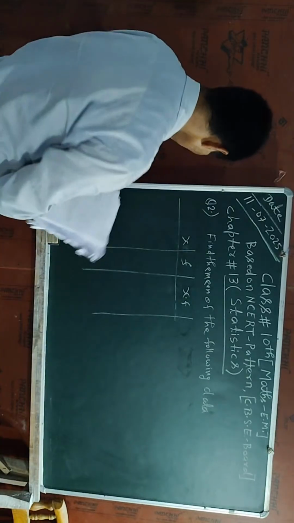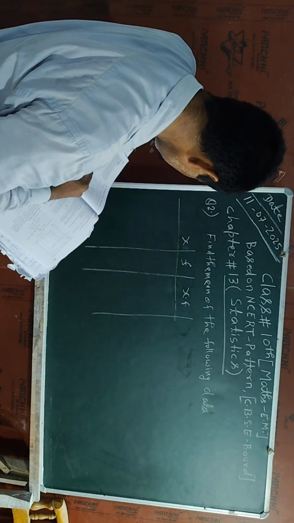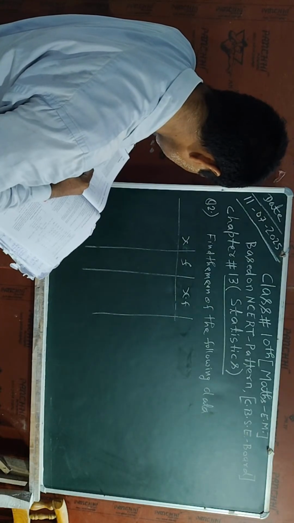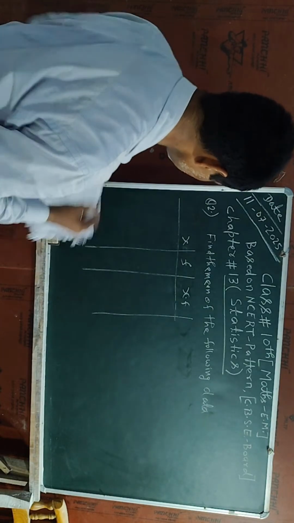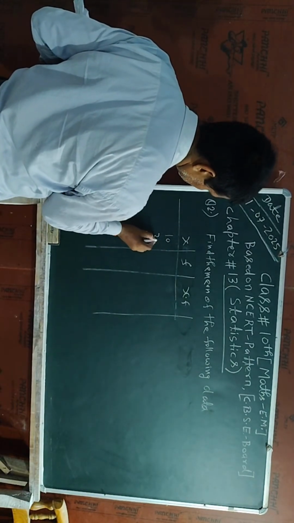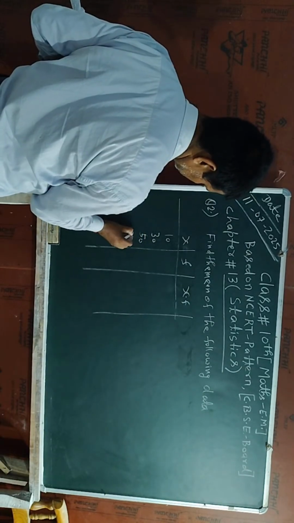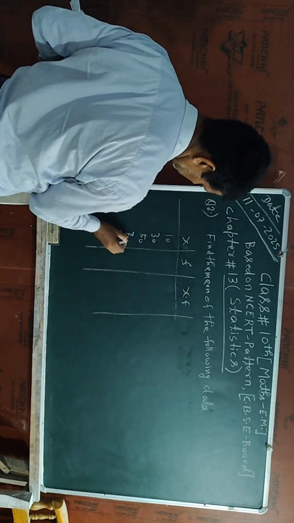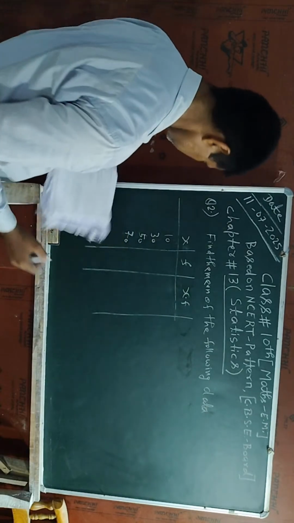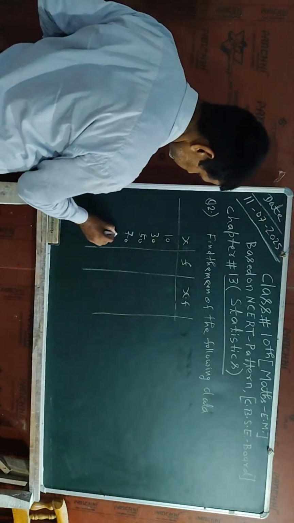So here I am going to write the values of x: 10, 30, 50, 70, and the next is 89.